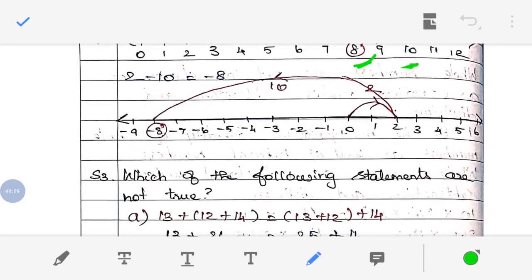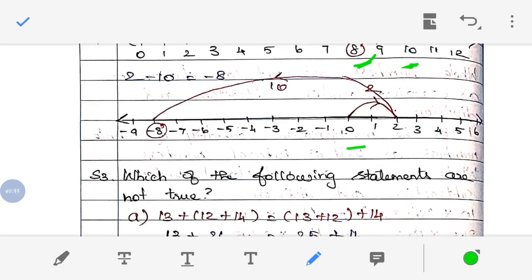Right. So we have to draw the number line. So see here. In the previous example from 0 we will start. Right. So for this 2 minus 10 definitely we will get a negative value as the answer. So I have written negative values in my number line. When you are writing negative values in a number line, they should be to the left of 0. Okay, on the left side only the negative numbers will come. On the right side, fully it is positive numbers. Understood?